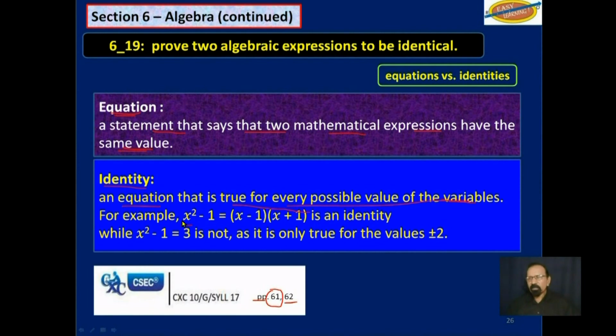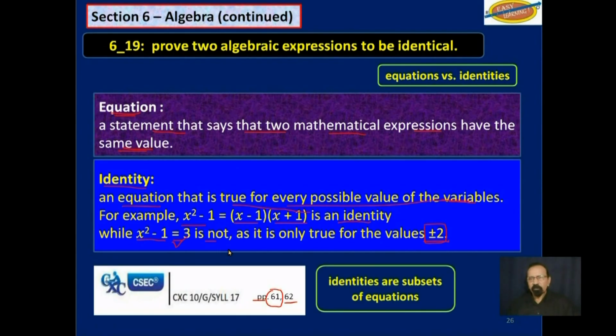For example, x squared minus 1 will always be x minus 1 times x plus 1. It is an identity. While x squared minus 1 is equal to 3 is not. This is an equation. This one below here is an equation, and it is only true for values of plus and minus 2. So identities are really subsets of equations. They are a type of equation.